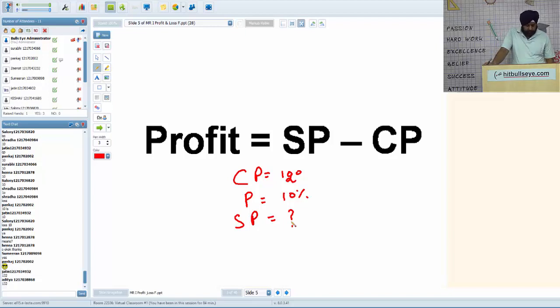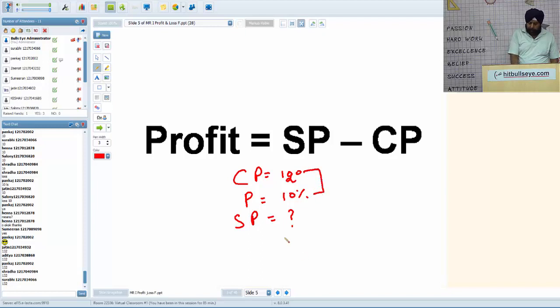It's 132. Aditya, Jatin both say 132. Shraddha 132. Absolutely, you all are correct. 10% of 120 is 12. So selling price is cost price plus profit. So 120 plus 12, it's 132.